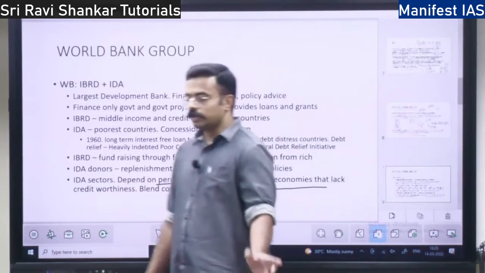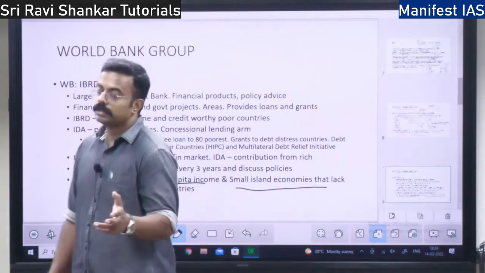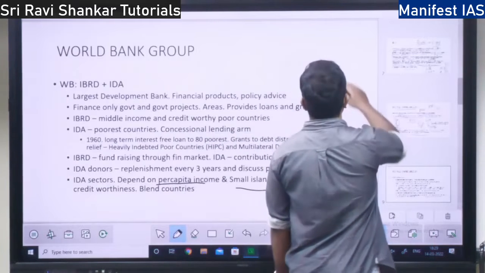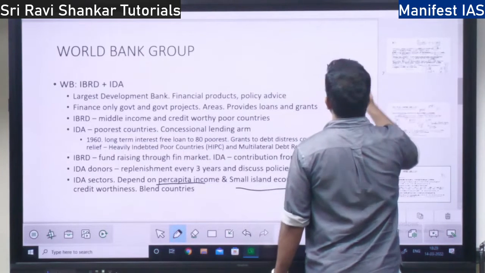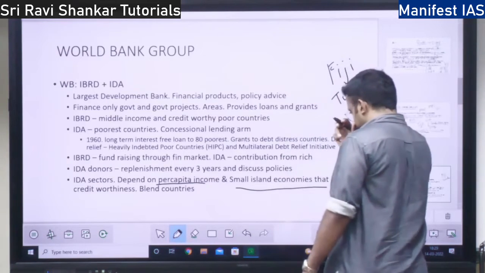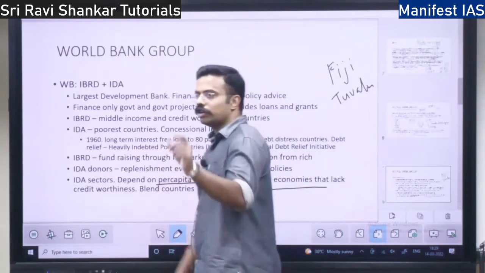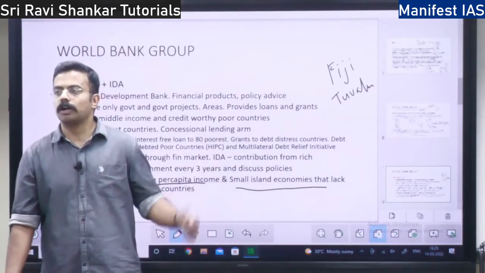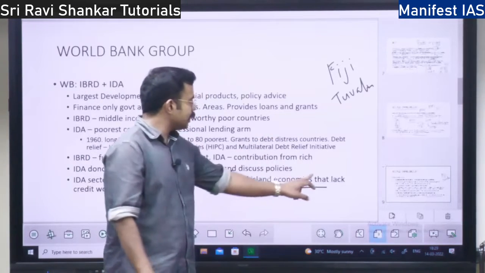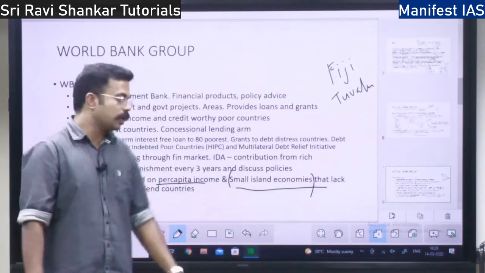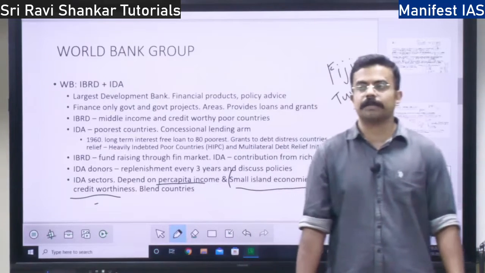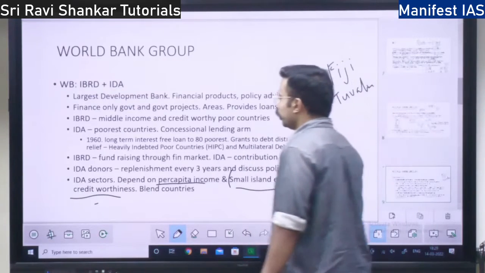Small island economies. You take these countries in the Western Pacific. You have many countries. Fiji is there, Tuvalu is there, and many other small island countries. Comoros, all these countries. For those small island countries, IDA is going to give money because they are not credit worthy, meaning they don't have any capacity to repay the money. Even then, IDA is going to give money.